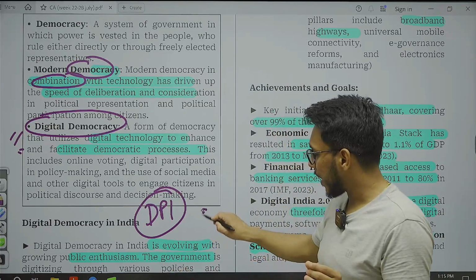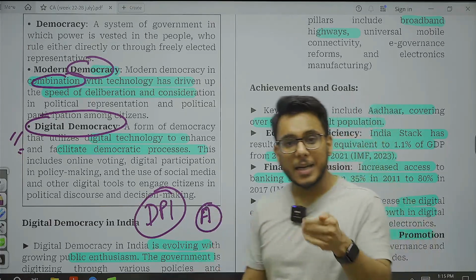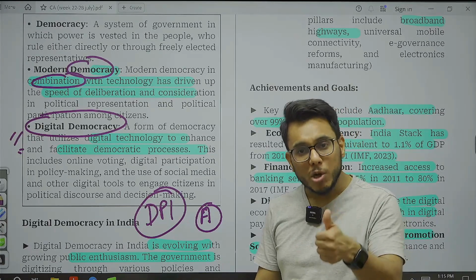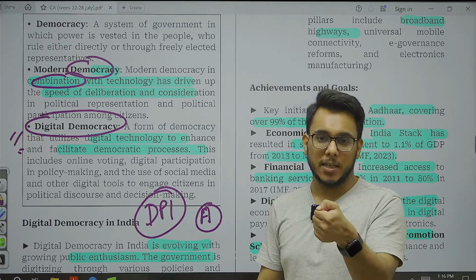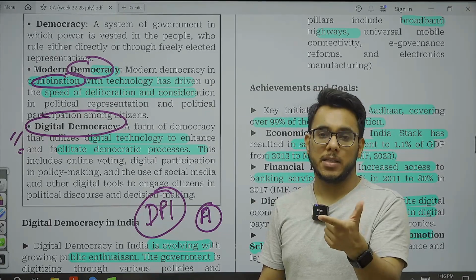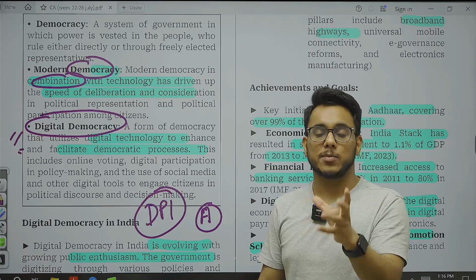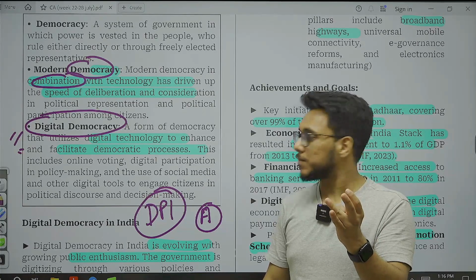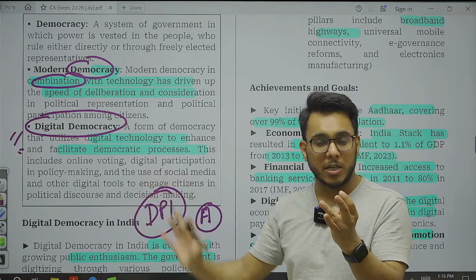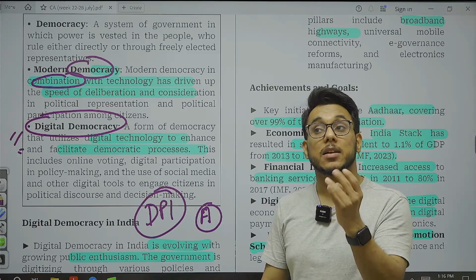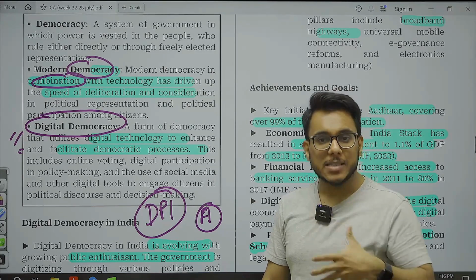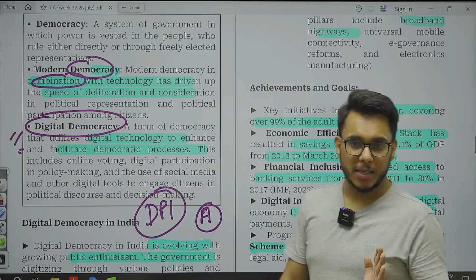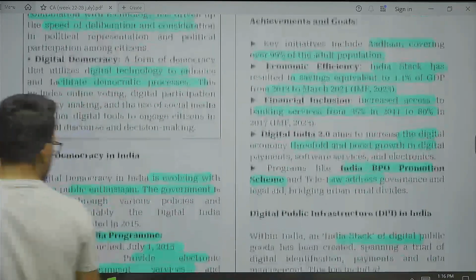For example, we have Aadhaar. Aadhaar is a digital identity. Through your biometric, your identity can be verified digitally. CoWIN is there. Then DigiLocker is there, which can help in document management. Okay, so CoWIN, Aadhaar, DigiLocker. Then there is APAAR, One Nation, One Digital Student ID. Then there is UPI. All these are part of the digital public infrastructure by which ease of governance is being provided to the citizens. Fine. So digital democracy has increased in India.